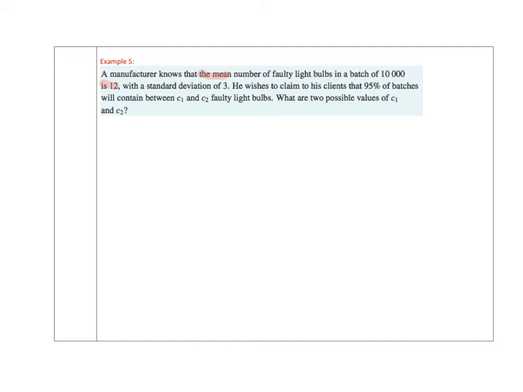It's going to usually be followed by something pretty important, the mean. Then look for the next time you see the word is. The mean is 12. The standard deviation of 3. So they're two pretty big pieces of information. I might start with the fact that mu equals 12 and sigma equals 3.